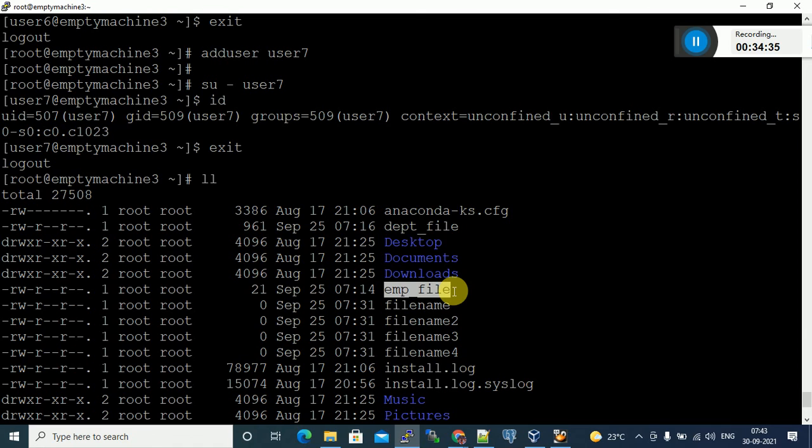How much storage? Capacity means storage. Generally it is 64 GB nowadays. In the same way, this is the file capacity. As of now, 21 bytes of data is there.